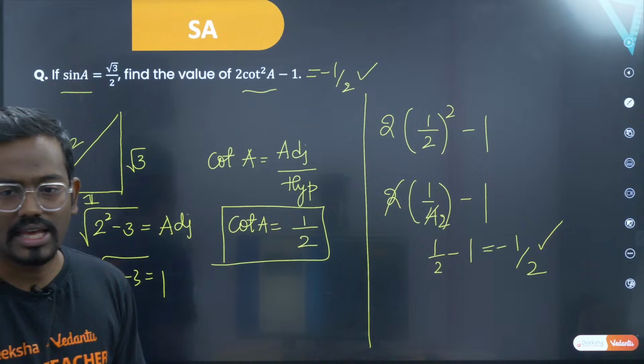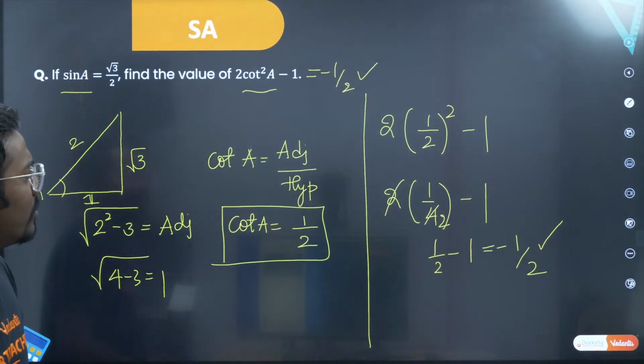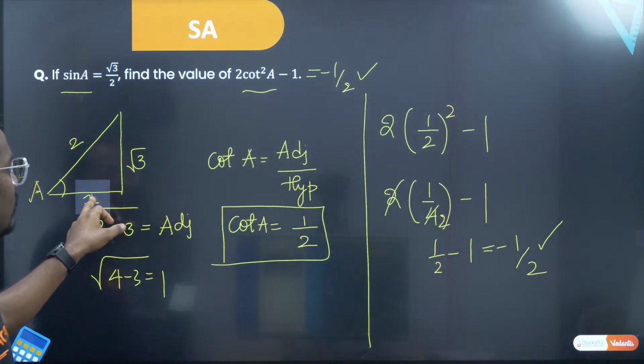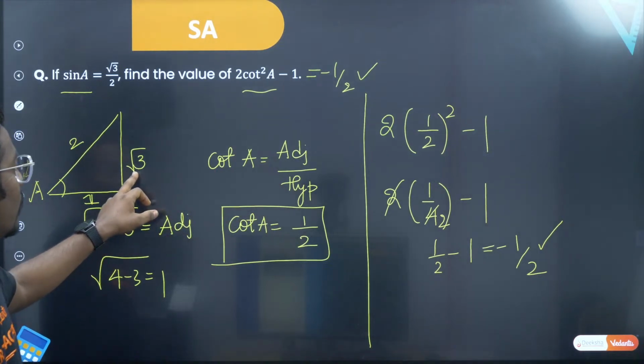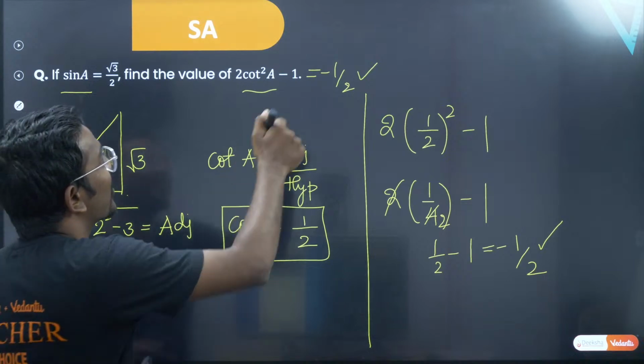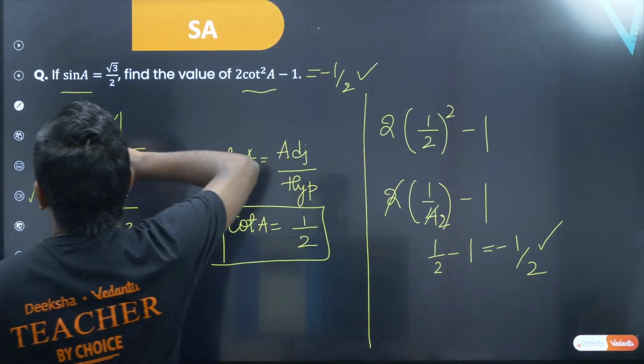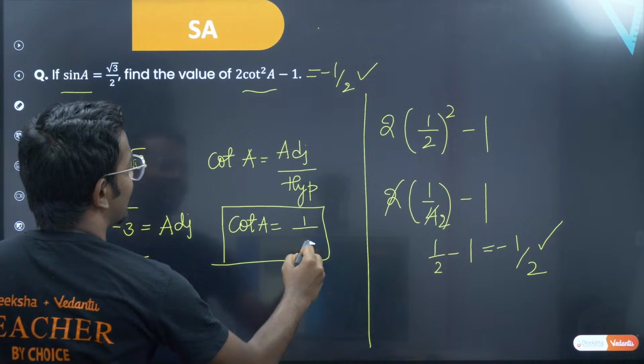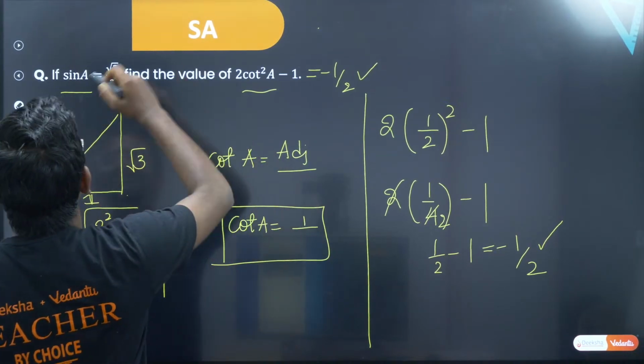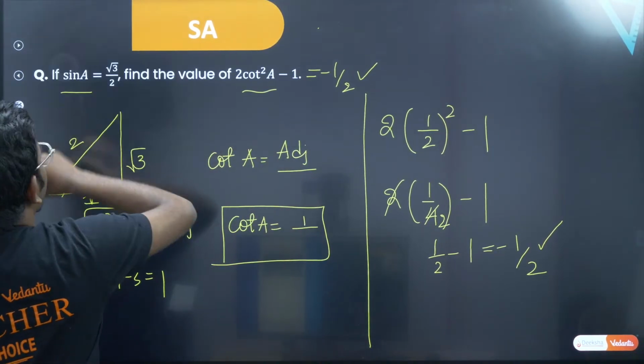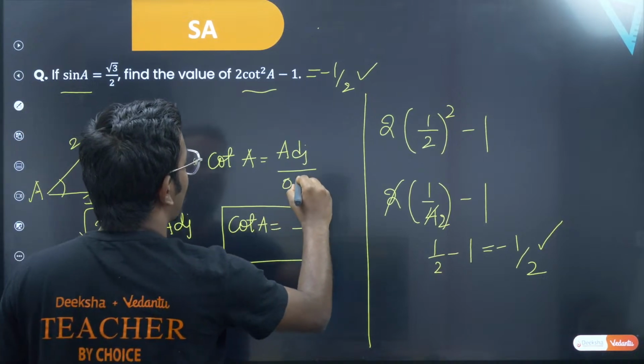Very simple. Sir, is the answer minus 8? How come it is minus 8, Harshavardhan? I want adjacent. Adjacent is 1. And okay, you are supposed to take not hypotenuse. I'm sorry, Harshavardhan. It is supposed to be opposite side. Now it is correct.